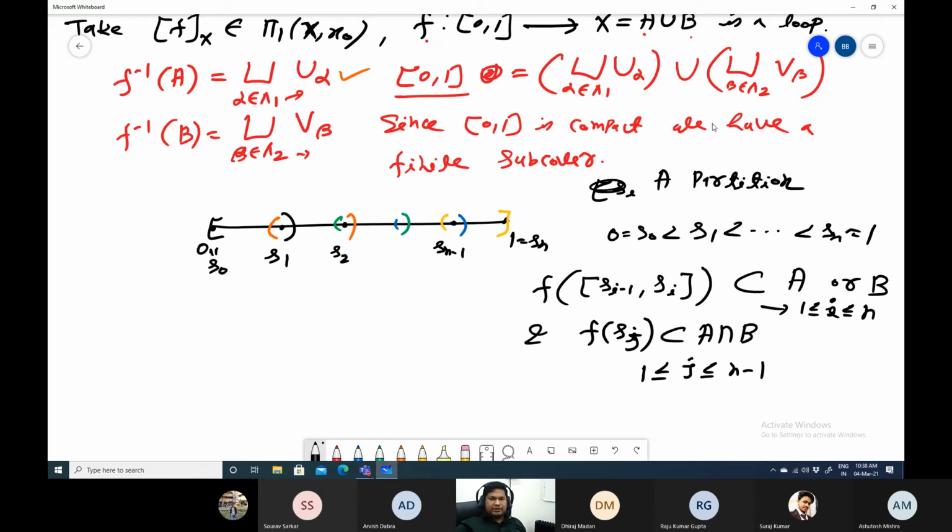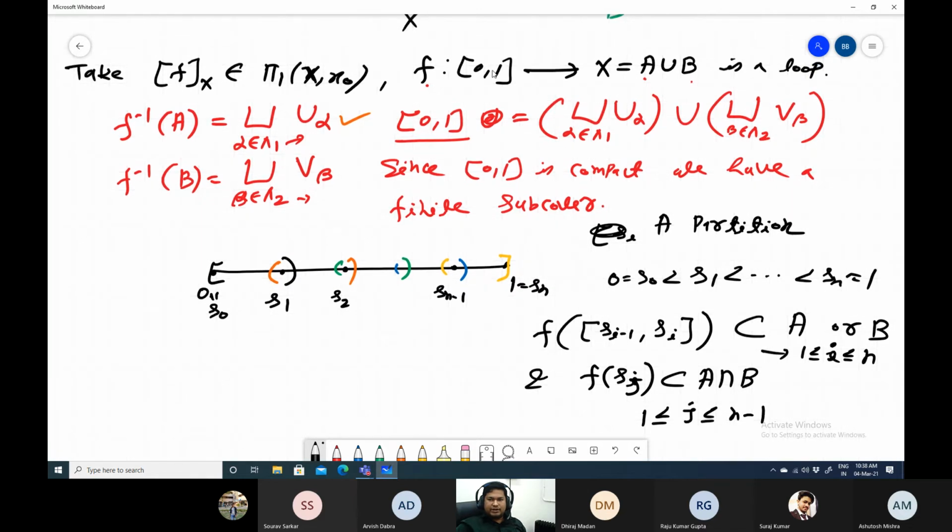See, what we take: f is our continuous function, and A and B both are open. So the inverse image of A and the inverse image of B will be open. So we write them in terms of disjoint open sets, and then [0, 1] will be covered by these disjoint open sets. Since each U alpha is disjoint, and these sets cover [0, 1], if one of them is U alpha, then the next one will be some V beta, then again another will be U alpha kind of thing.